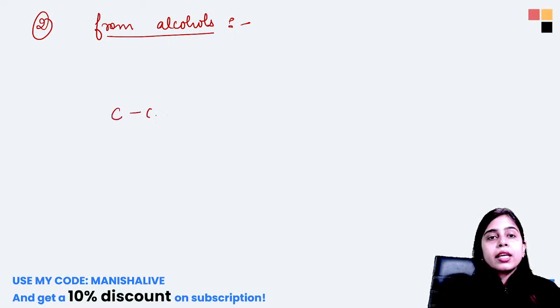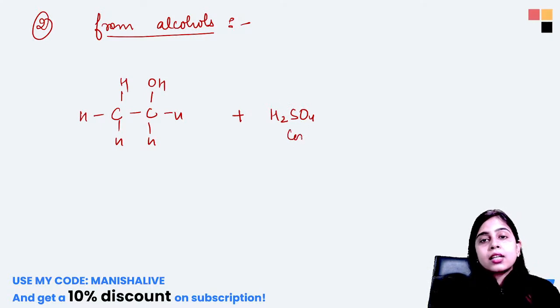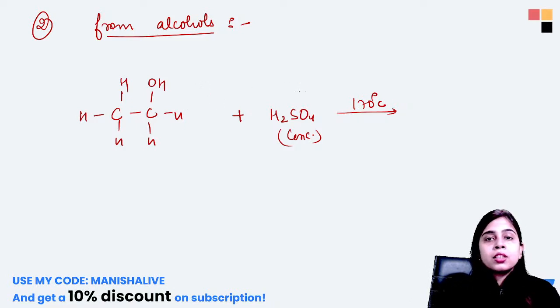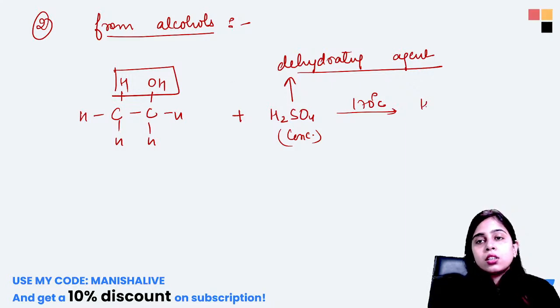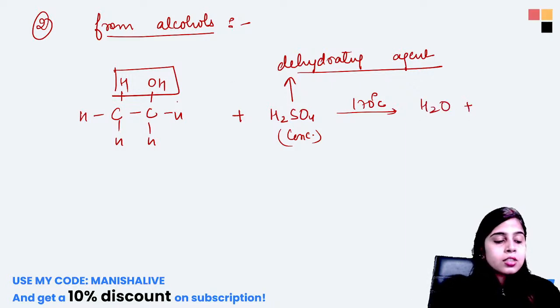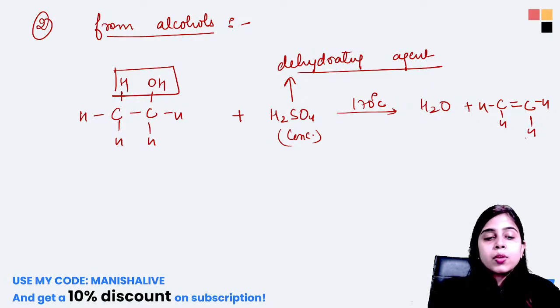Now we take an alcohol and we react it with sulfuric acid, in the concentrated form, at 170 degrees Celsius. What will happen? Sulfuric acid is a strong dehydrating agent. It will take out this water molecule, and now both the valencies of carbon are free. So they will form a double bond, and the hydrogens remain. Like this it will be formed.